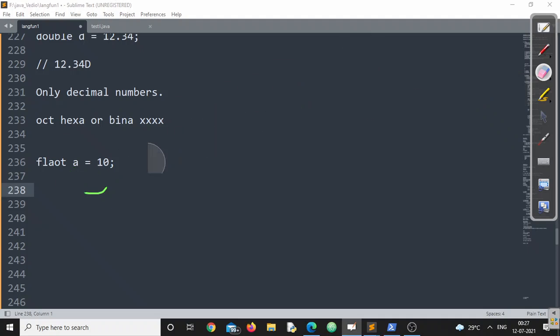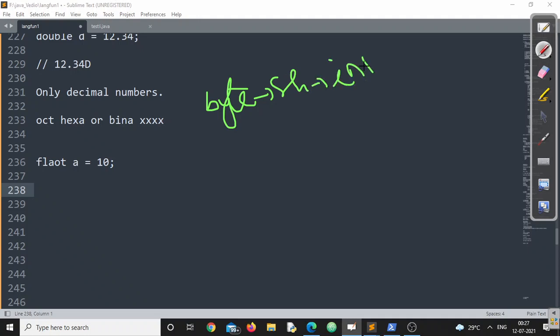Remember this particular diagram. If I write the data types from lower to higher, byte is the lowest one. After byte there is short, after short there is int, after int there is float, after float there is double. Double is the highest data type and the lowest is byte, and character we can redirect to here.